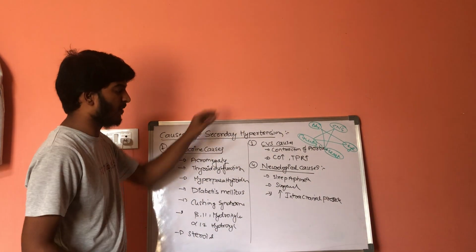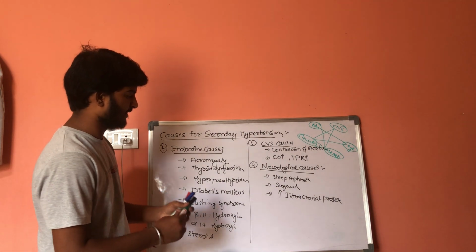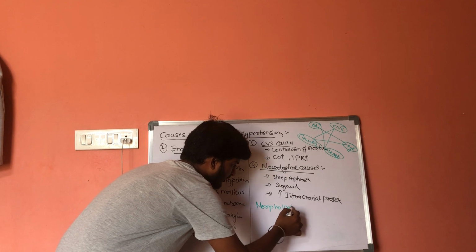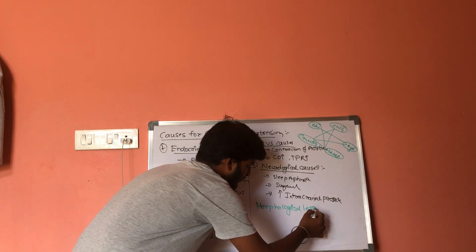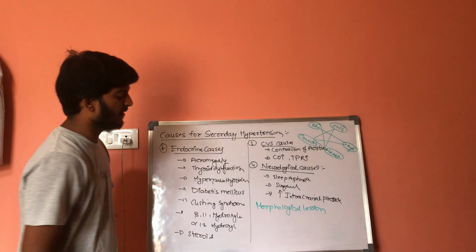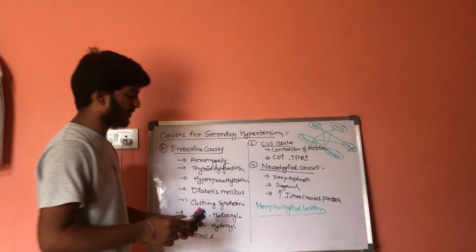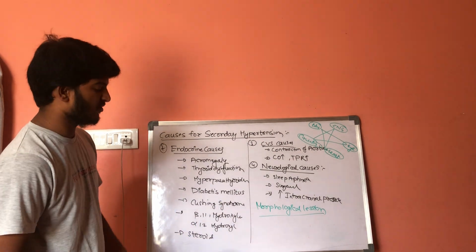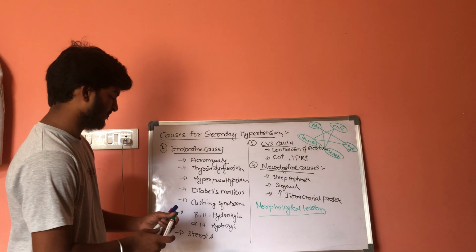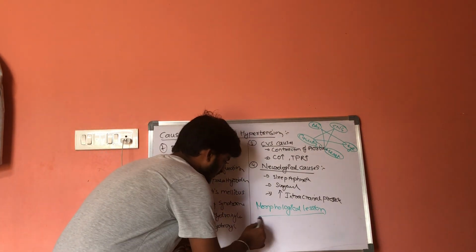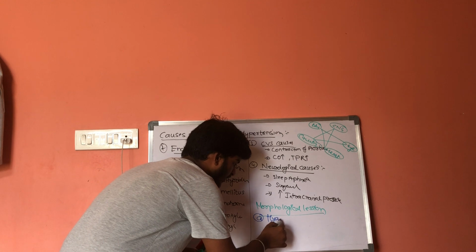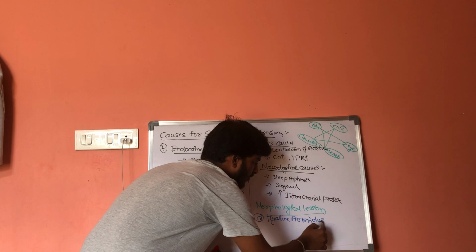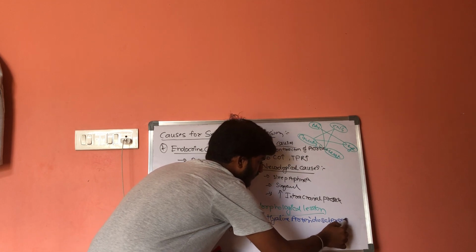And there is one more concept about morphological lesions. In morphological lesions, there are 2 types of lesions present. First one is hyaline arteriolosclerosis.